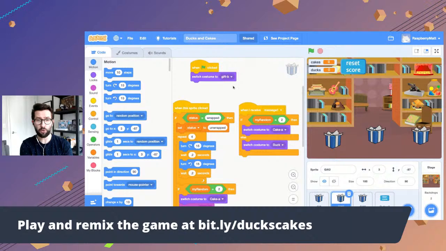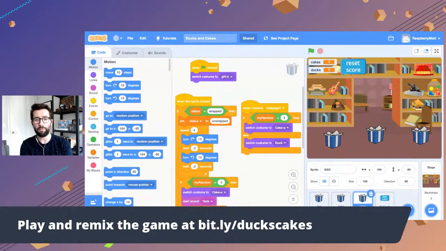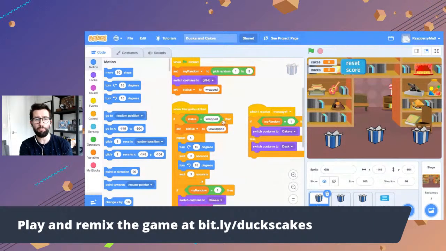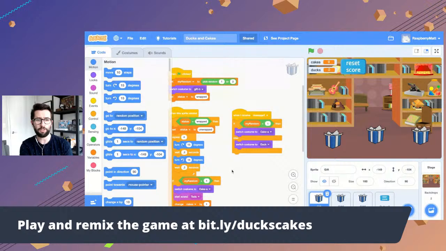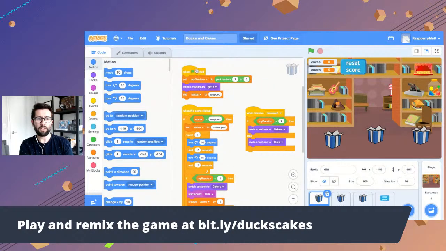So if I click on the middle one, you'll see that these blocks change here. This is just different code for this gift versus different code for this gift. Okay, so I'm going to go to the first gift, and I want to show you one interesting bit in the first gift here. There's this action here: when green flag is clicked, set my random to a random value between 1 and 3.